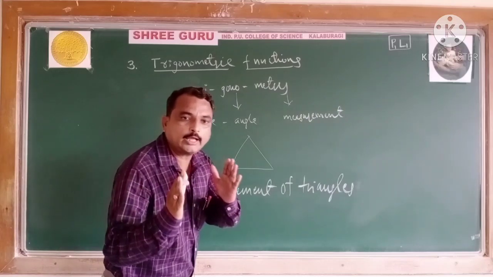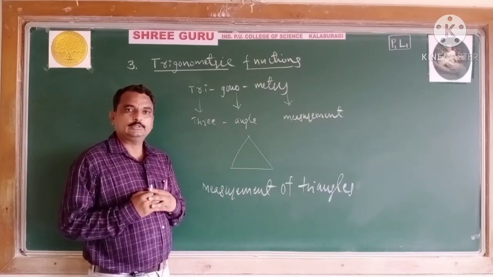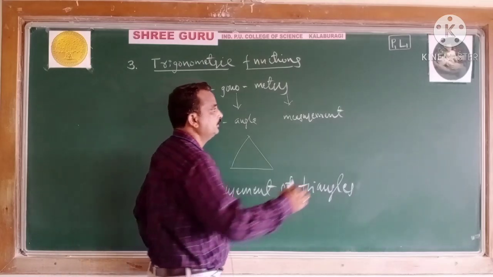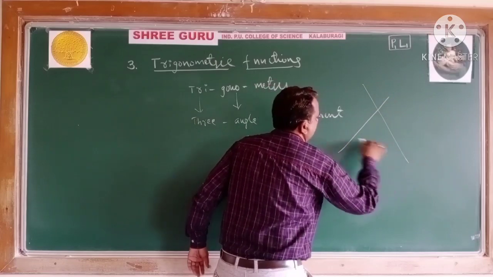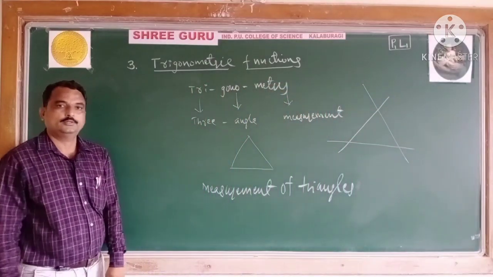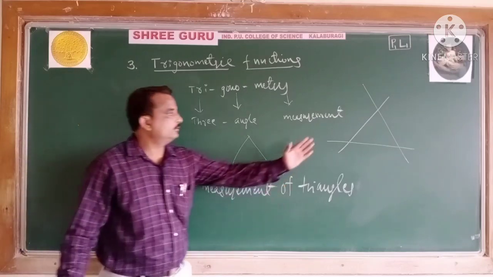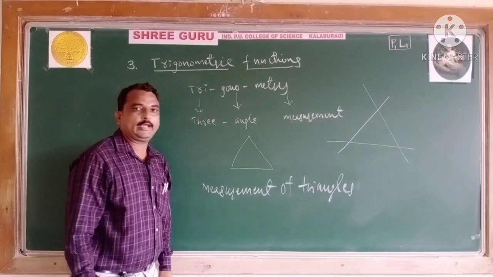You know how the triangle is formed. Just let me remind you: 3 non-collinear straight lines form a triangle.